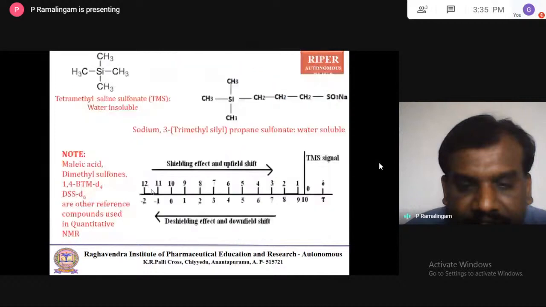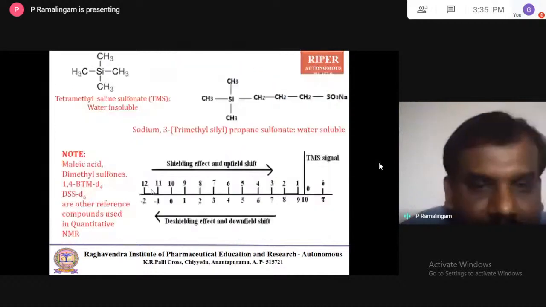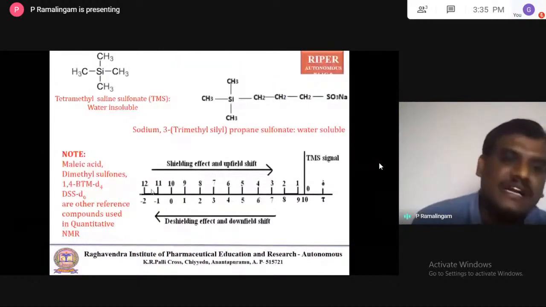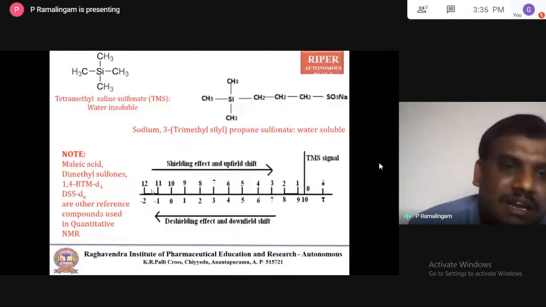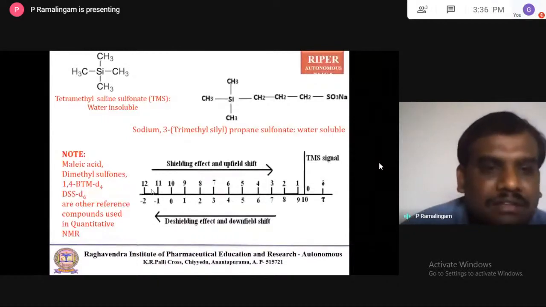So let us come to the other internal standards used here. The more commonly used internal standard is tetramethylsilane. But this is water insoluble.